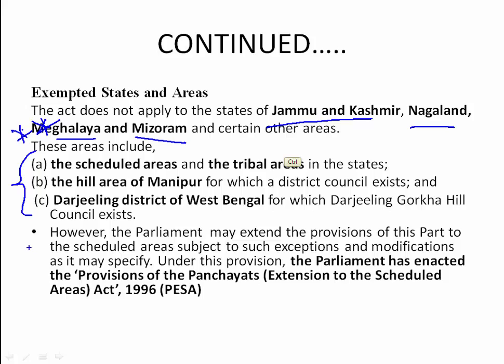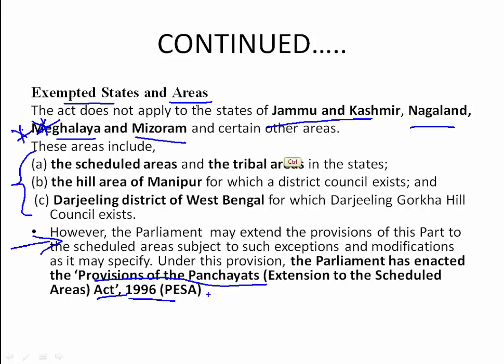So in such areas, they implemented one more act. In such exempted states and areas, they implemented one more act, that is the Provisions of Panchayats Extension to the Scheduled Areas Act 1996.